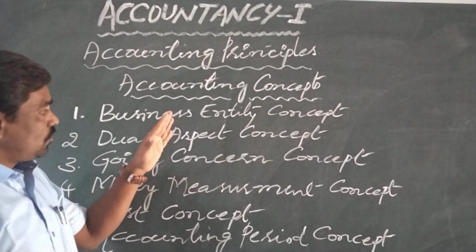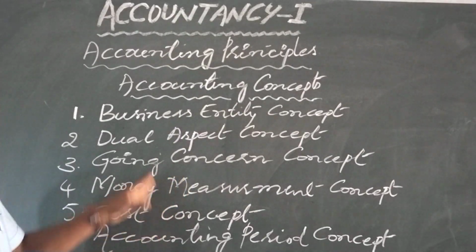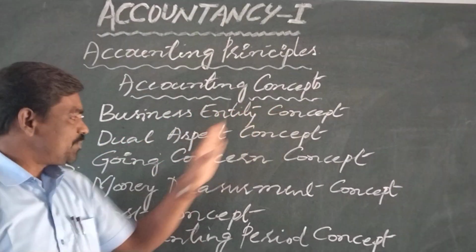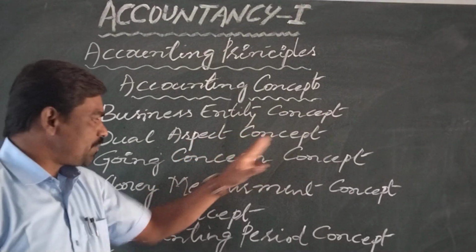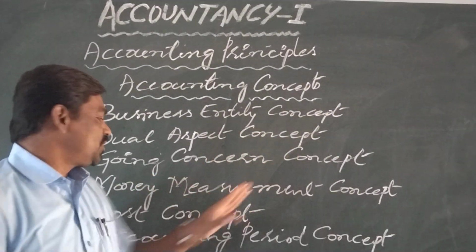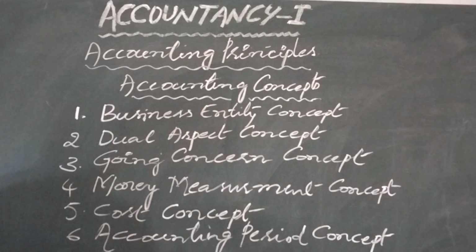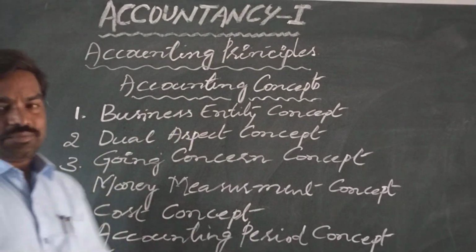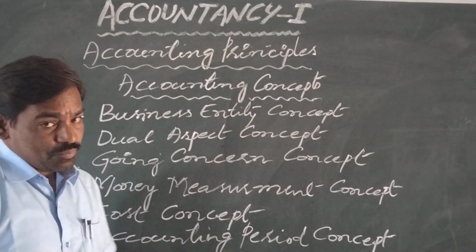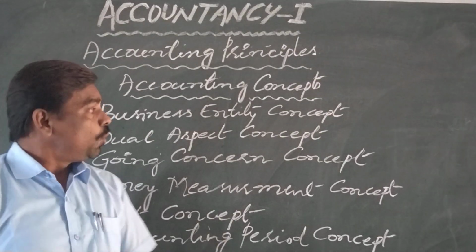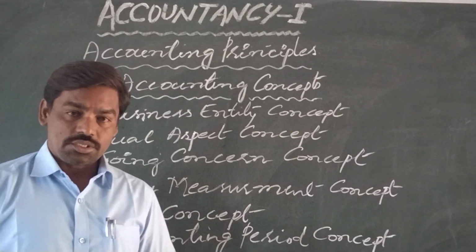Okay students, what are those important accounting concepts? One is business entity concept, second dual aspect concept, third going concern concept, fourth money measurement concept, fifth cost concept, and sixth accounting period concept. I hope students you understood all the important accounting concepts.